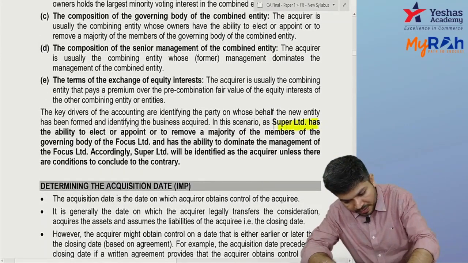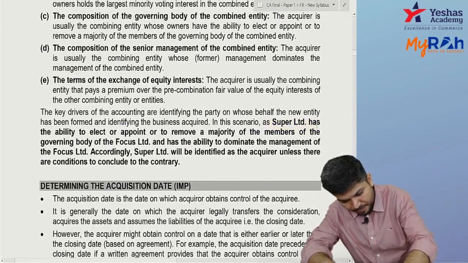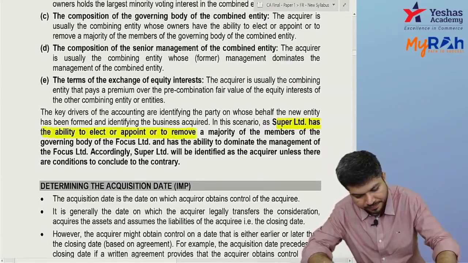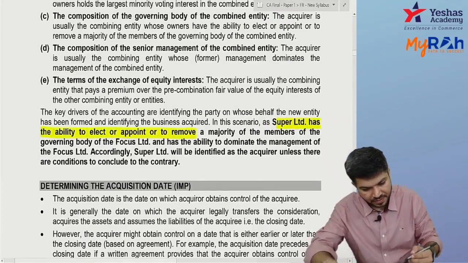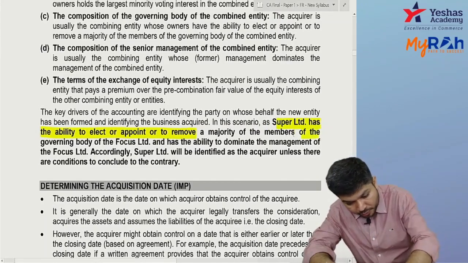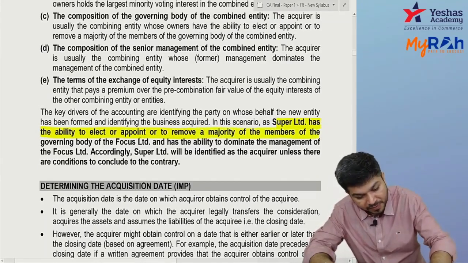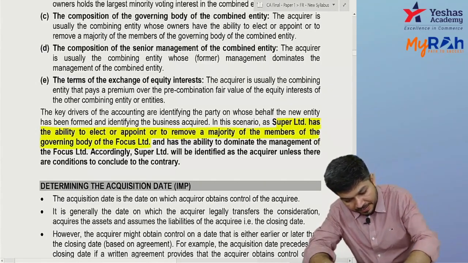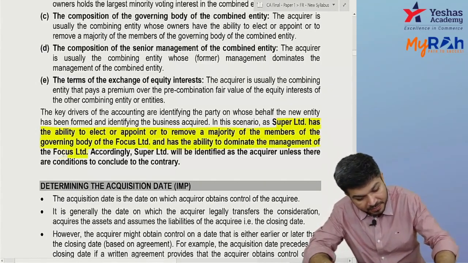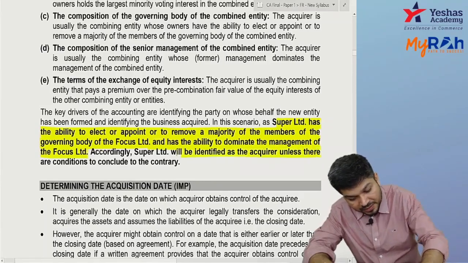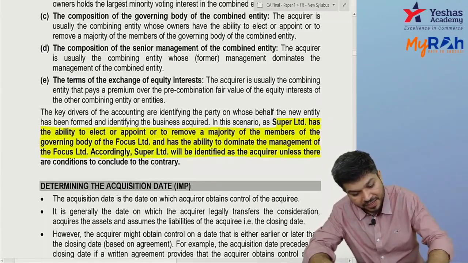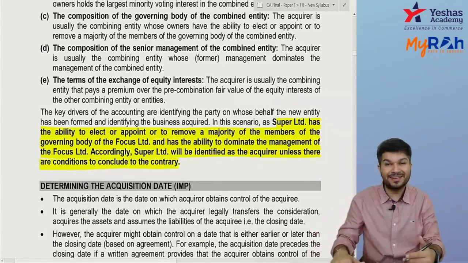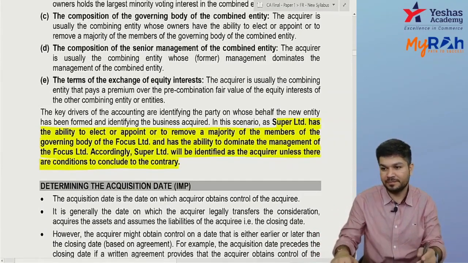Super Limited has the ability to appoint or remove the majority of members of the governing body of Focus and the ability to dominate the management of Focus. Accordingly, Super Limited will be identified as acquirer unless there are terms and conditions which prove the contrary.